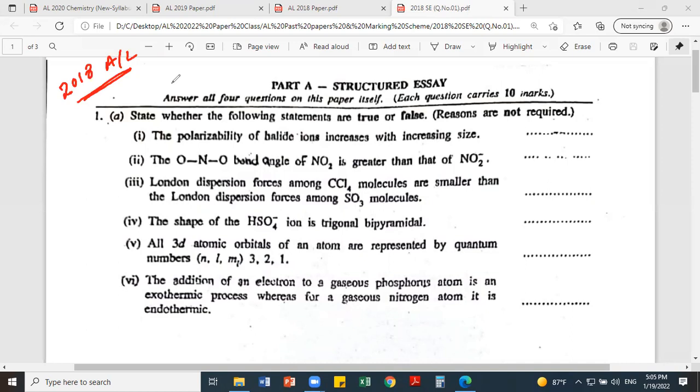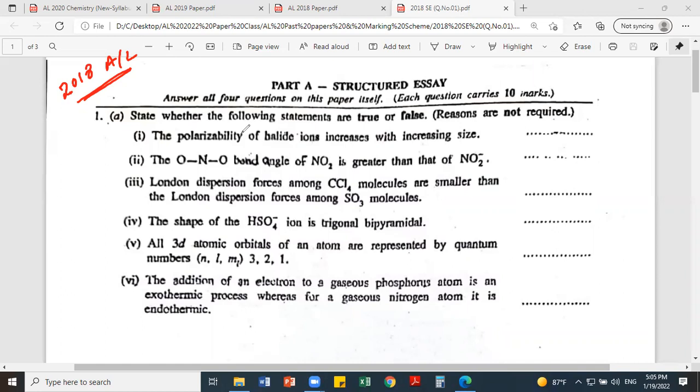Then we have done 10 years papers, general chemistry, under general chemistry structured essay, all the questions, question number 1. After that I'll be starting the revision of the fourth lesson and the fifth lesson, that is behavior of gases and the states of matter, and thermodynamics or energetics, that is unit 5, both under physical chemistry, right? Unit 4 and 5 under physical chemistry. Okay, those we have done.